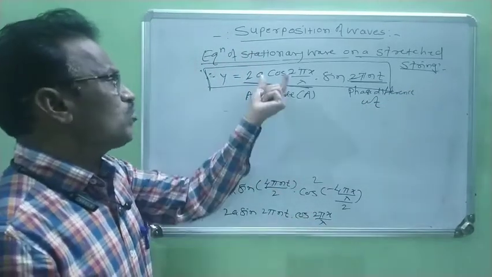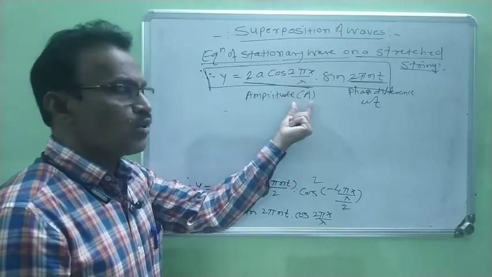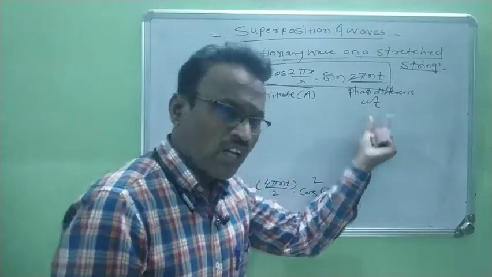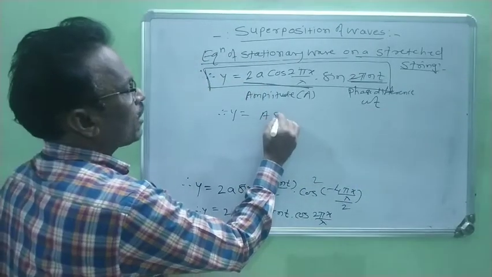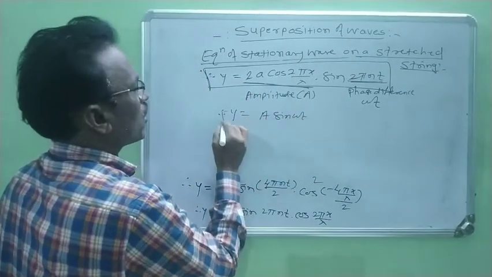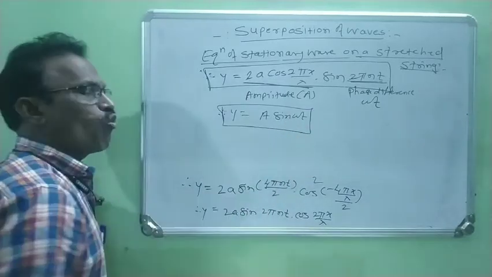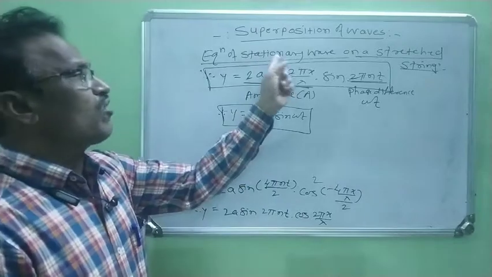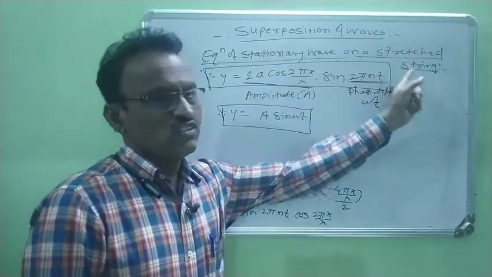Therefore, when we substitute for this term the amplitude capital A and for this term omega t, we get A sin omega t. In this way, finally, we find out the equation of stationary wave on a stretched string.